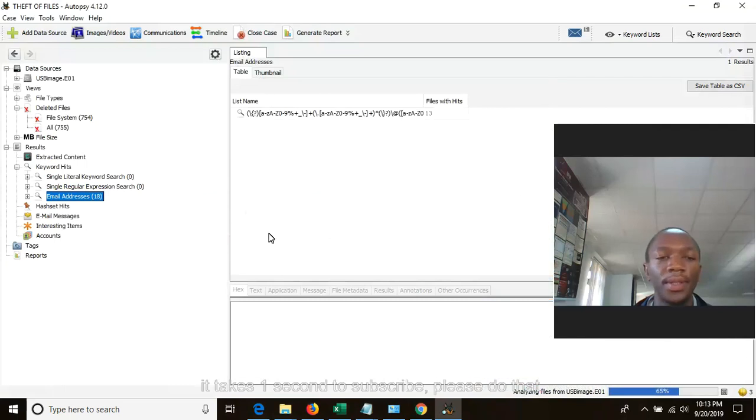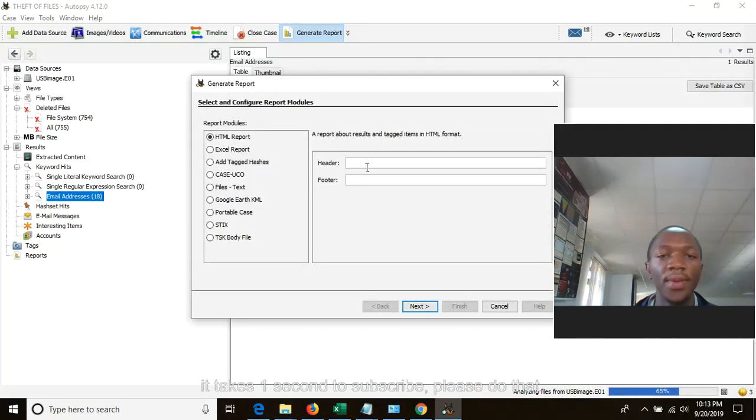Yes, wait. It is very slow. After reaching 100%, you should be able to generate a report. If you click here, you will write a report. Maybe report case, let me write it: safety of files.